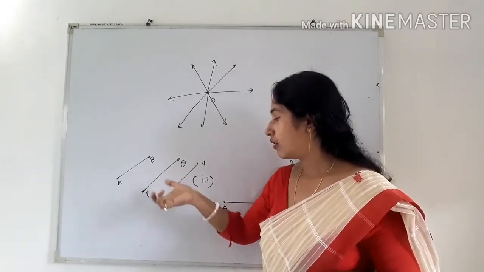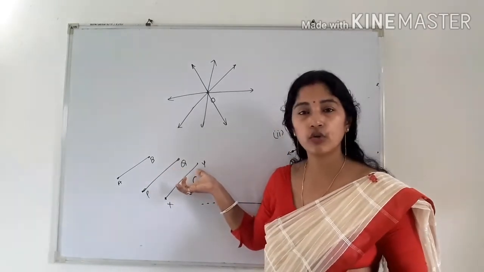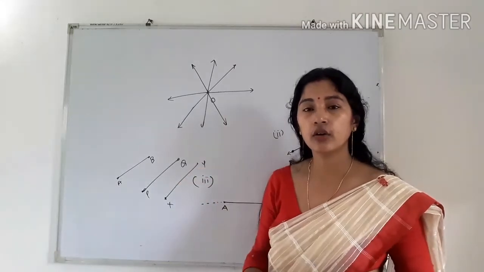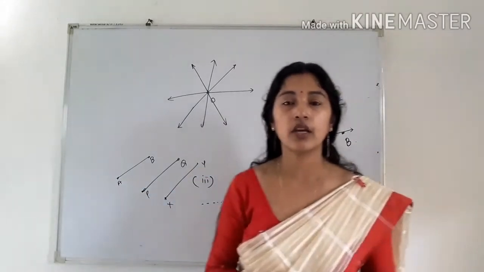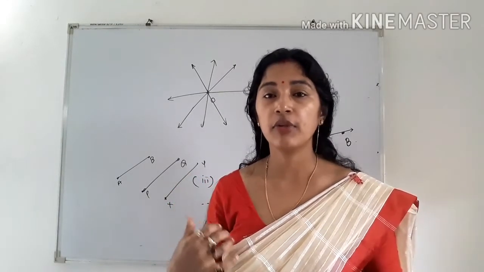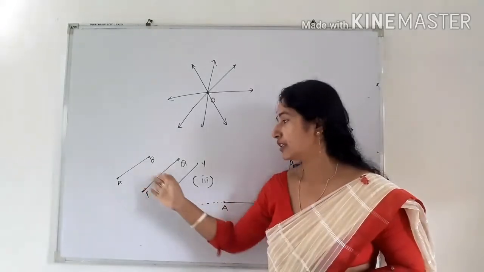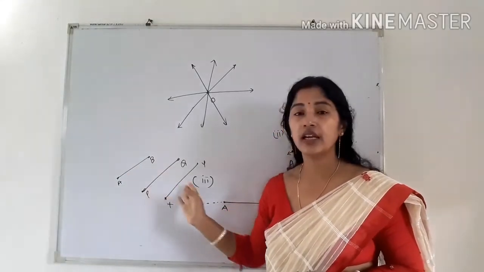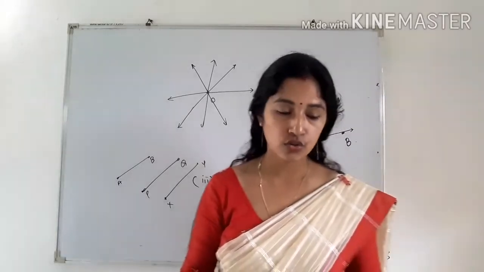Already given that PQ is equal to XY, that means XY is also equal to 2 cm. Therefore we can conclude that AB is equal to XY is equal to 2 cm. Okay, so you can take any length for AB. Like that you can see the relation between the 3 lines, and you can show that the statement is true.